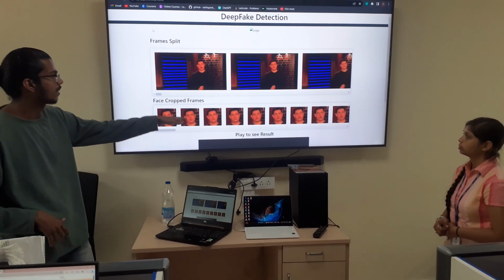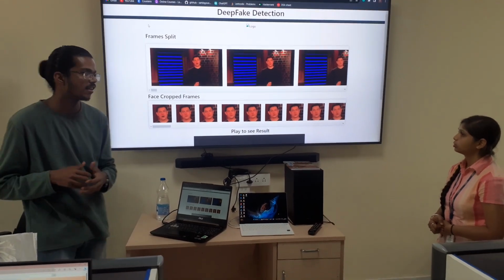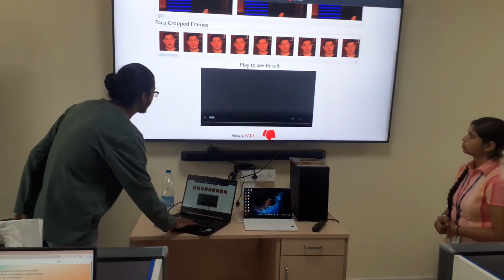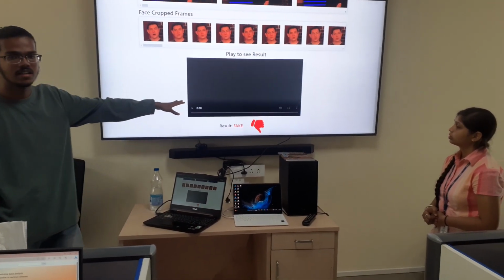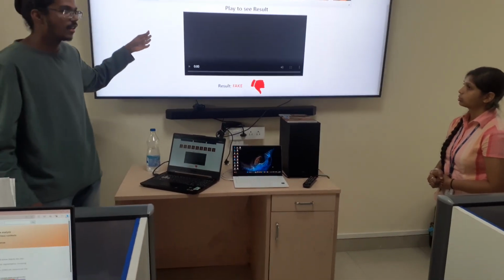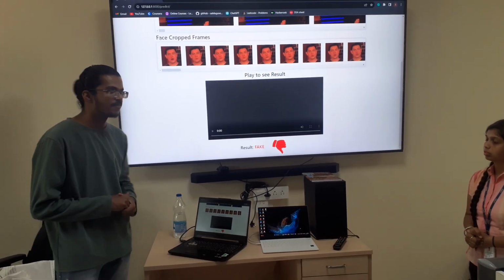These are all the crops. That is a given frame. The frame is split individually, like taking a screenshot, and this is the cropped content from that frame. This is the result of whether the given content is fake or not. So I have uploaded a fake video. By the way, the uploaded video was neither in the training data nor in the test data. That is completely individual. That's it.